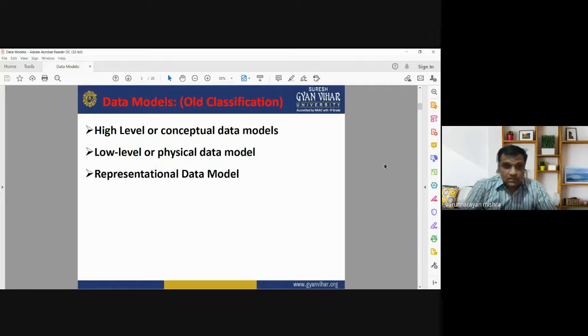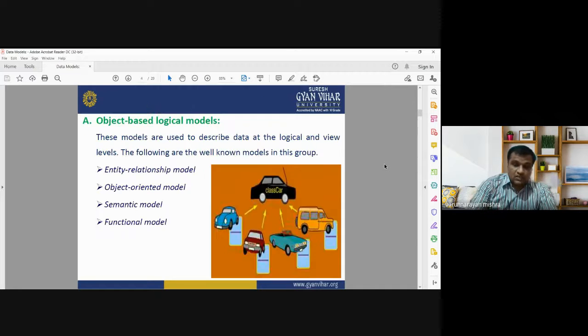This is the old classification scheme of data models. Starting off the development of database management system, these are the classification of data models: high level or conceptual data models, low level or physical data models, or representational data models. This is the old categorization of the data models.